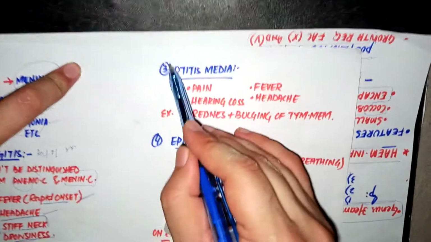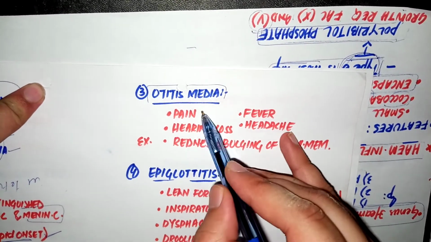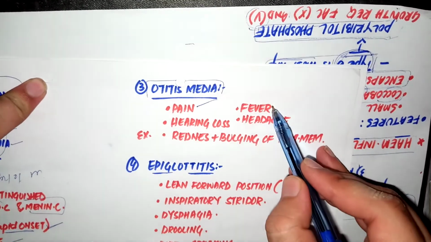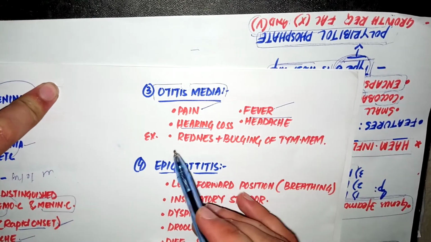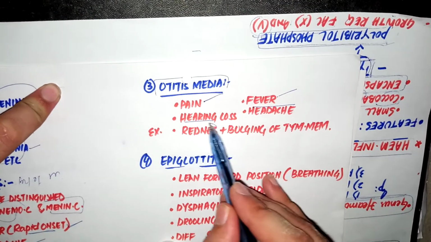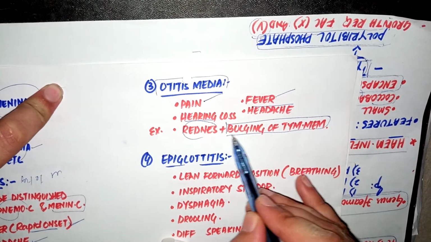The third one is otitis media, which is basically infection of the middle ear. There will be pain in the middle ear. Sometimes there will be fever, hearing loss, headache, and when examined through an otoscope, there will be redness and bulging of the tympanic membrane due to the inflammation.